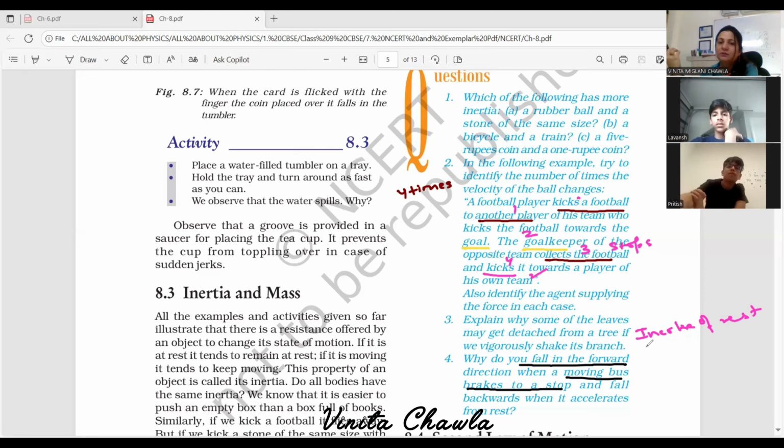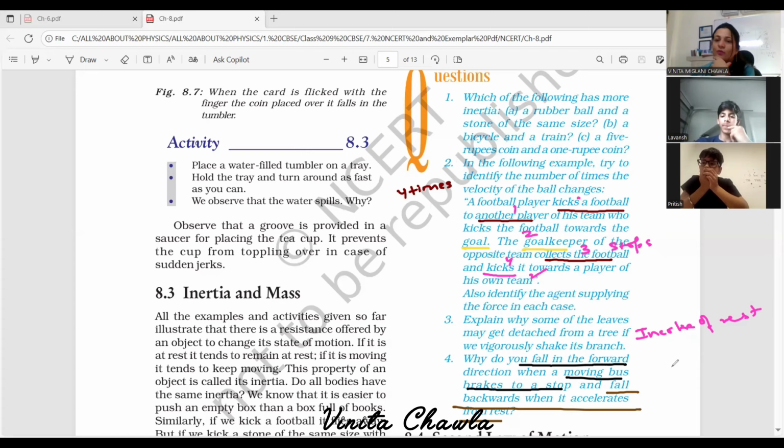Yes. And the second part of the same question: we fall backwards when the bus accelerates from rest, because of the inertia of rest. When a bus again goes from rest to motion and starts suddenly, our lower body moves with the bus, but our upper body resists the change and moves in the backward direction, opposite to the direction in which the bus is moving.